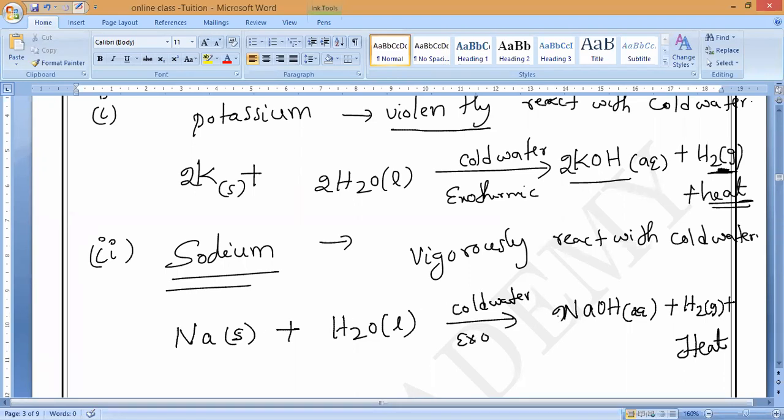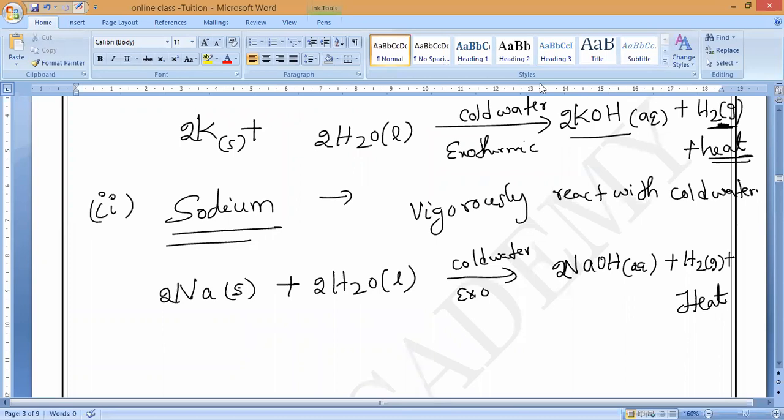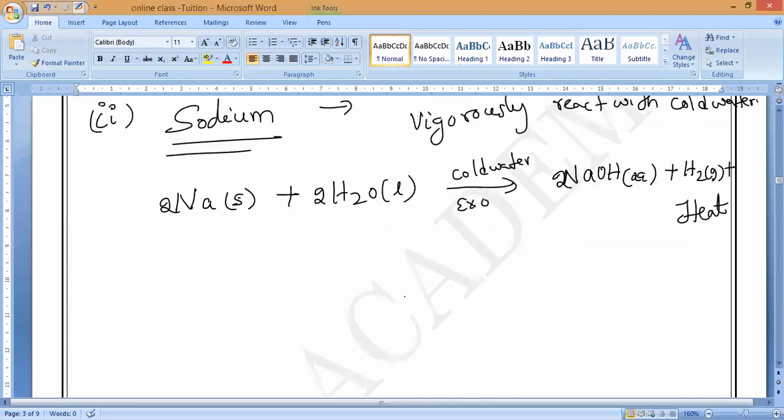So check the balancing again. 2NaOH, 2H2O, and 2Na. Is it right or wrong? You verify and tell me. Understand? You have to solve it. I cannot help you. Everybody needs to understand. Akhil, Arfan, Varsini, Bensi, respond. Everybody solve it. Tina, is it finished? Pranav? Any doubt? No doubt, sir.